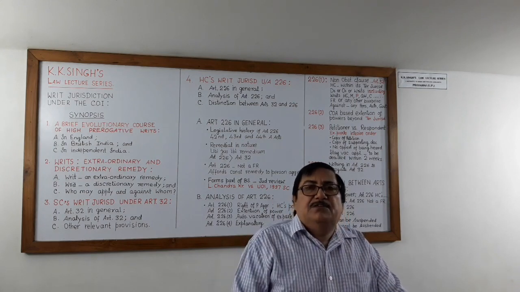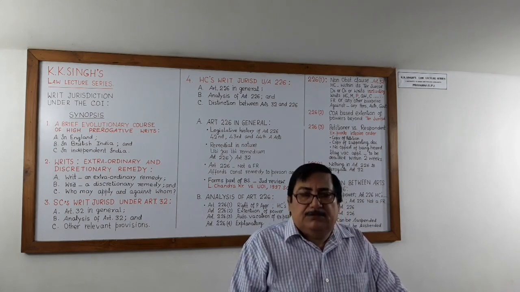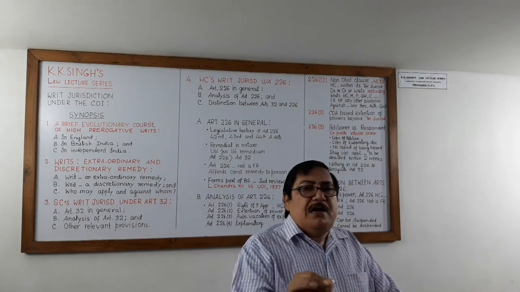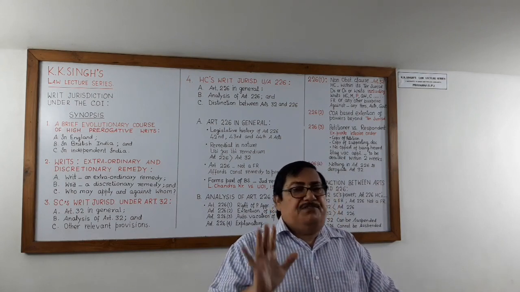Alleging all these things, bringing all these things to the knowledge of the High Court through an application under Article 226 clause 3.